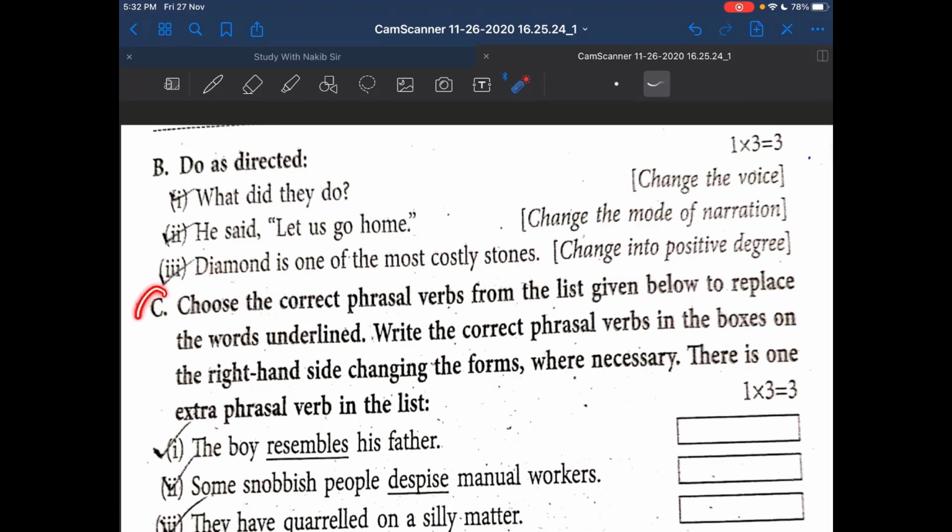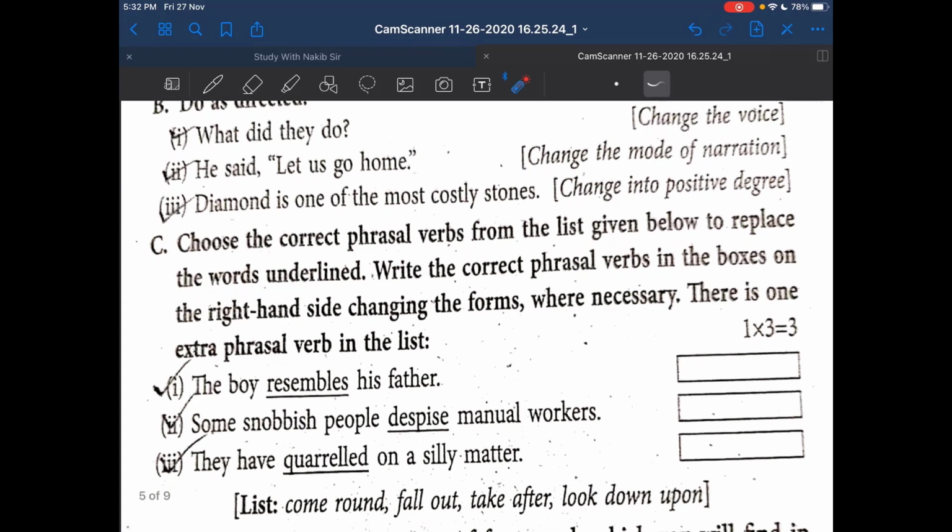And part C question. Choose the correct phrasal verb from the list given below. You know, to replace the words underlined. So you have to choose the correct phrasal verb from the list. This is the list. And you have to take the phrasal verb in the right form to replace these underlined words. This is your part C question.